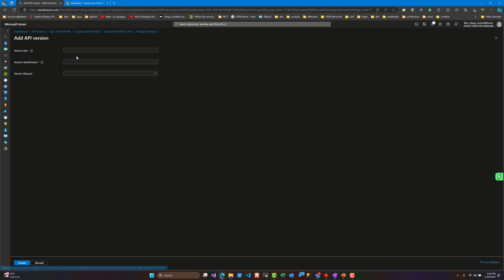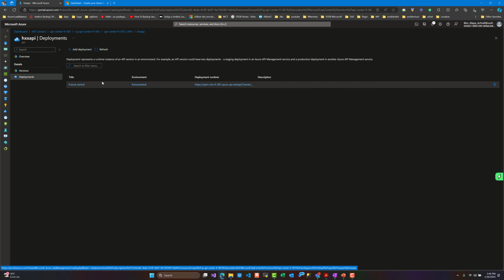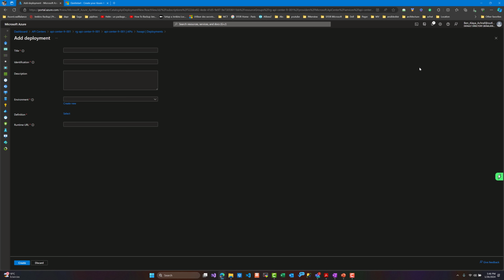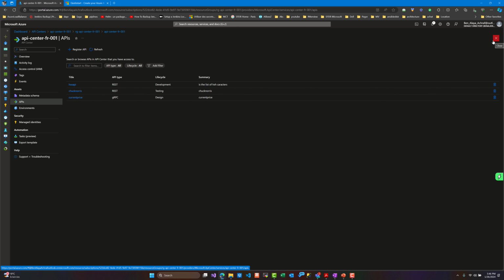We can set up the version title and the lifecycle of the application, from retired to development to production. And we can add the deployment. If we have different deployment environments, we can add them right here, and each deployment will be defined.